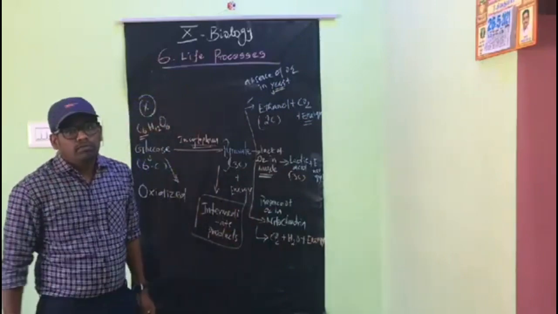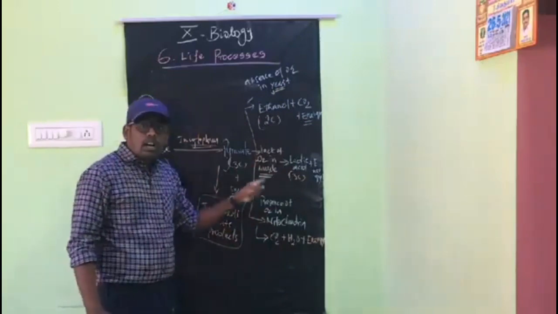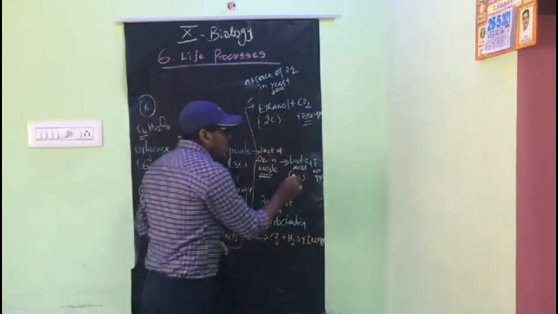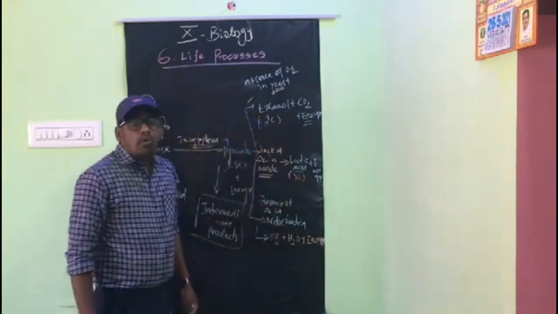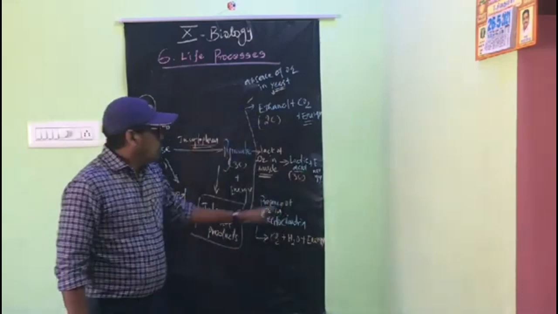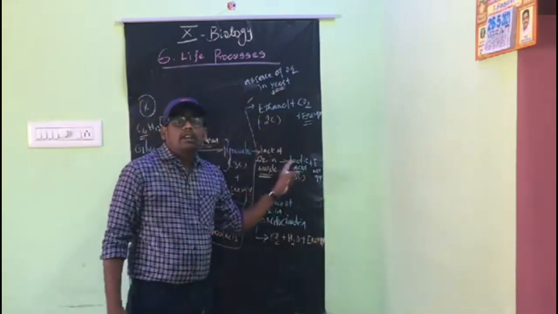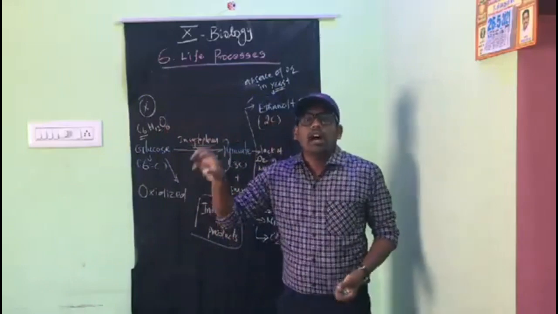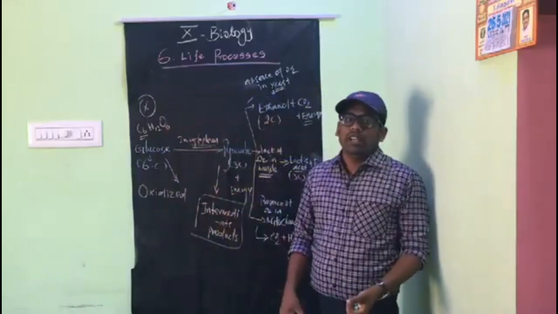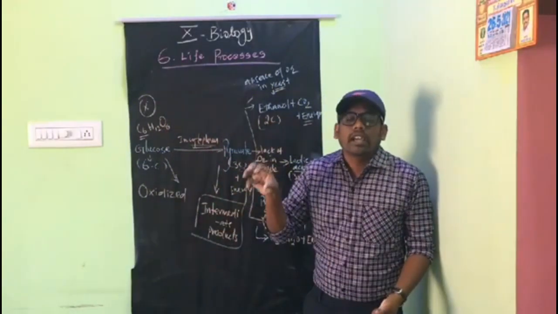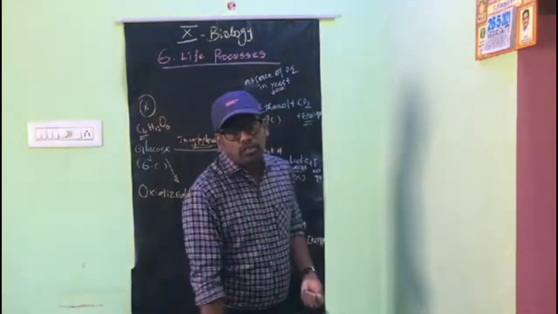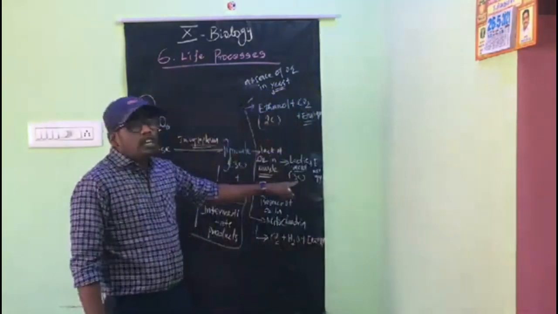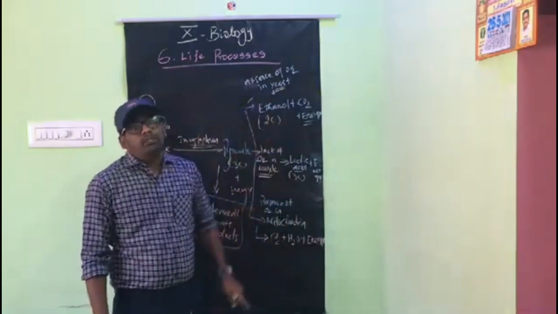Oxygen is less, so energy will not be produced in time. What will be produced? Lactic acid. The lactic acid affects the muscle cell, so the muscle cell cannot contract and relax, and it leads to muscle cramp.